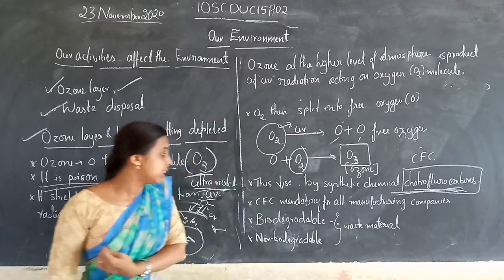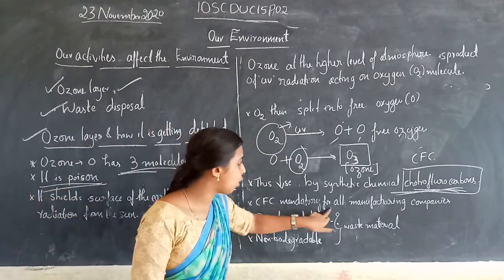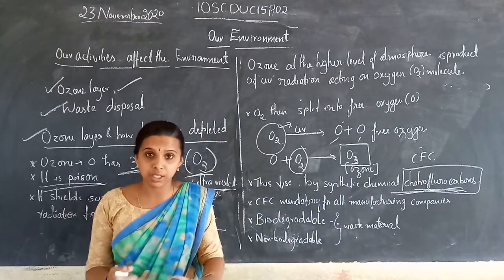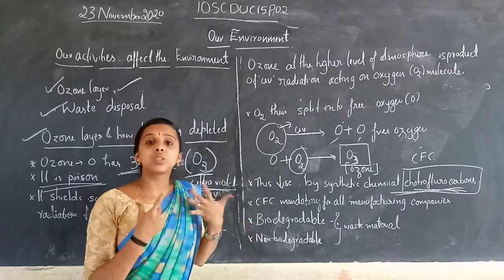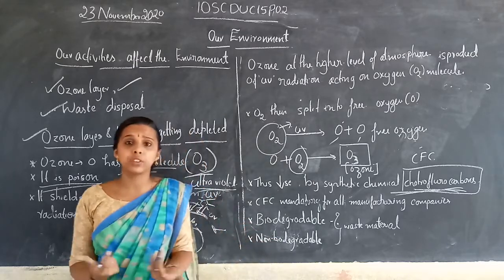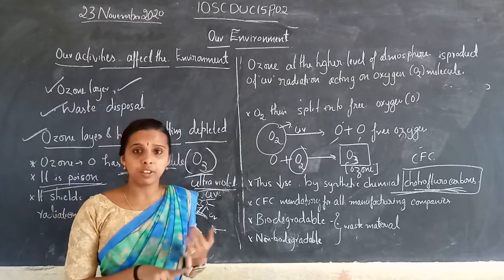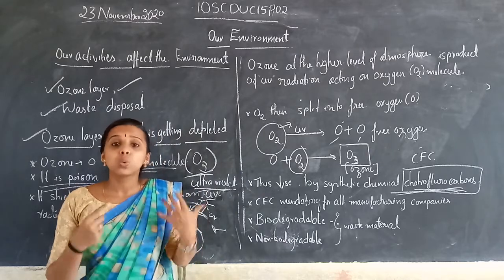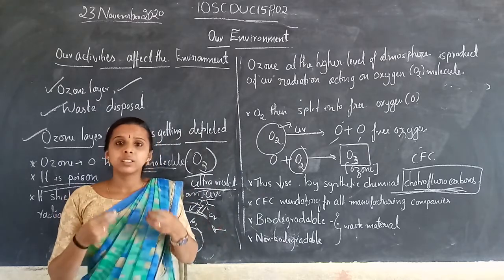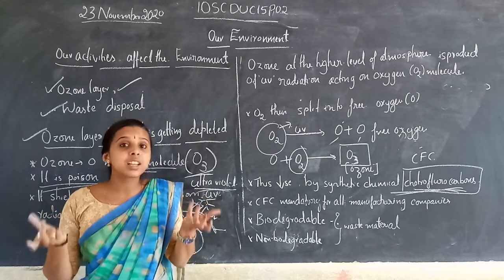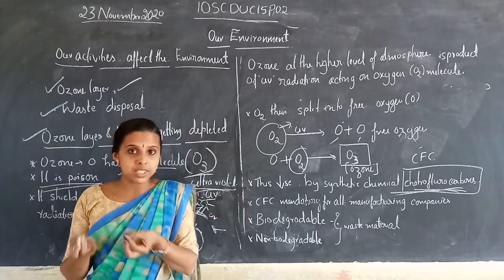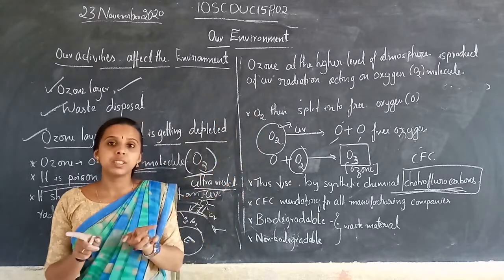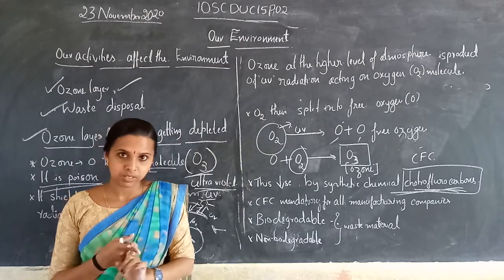CFCs are used by many manufacturing companies, for example in refrigerators and air conditioners. These release chemicals like chlorofluorocarbons, which reach the higher level of the atmosphere and deplete the ozone.